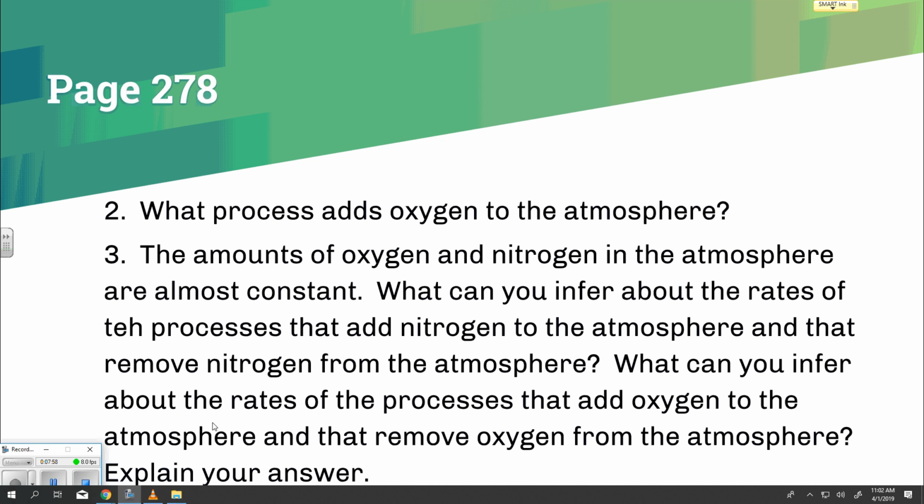The rates of the processes that add and remove oxygen and nitrogen remain the same.